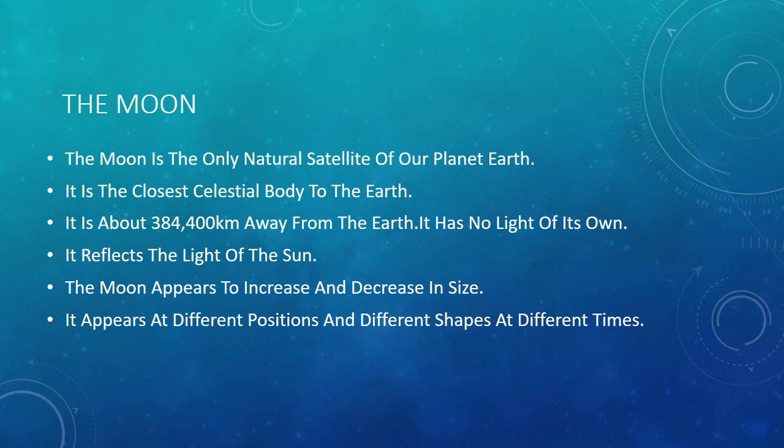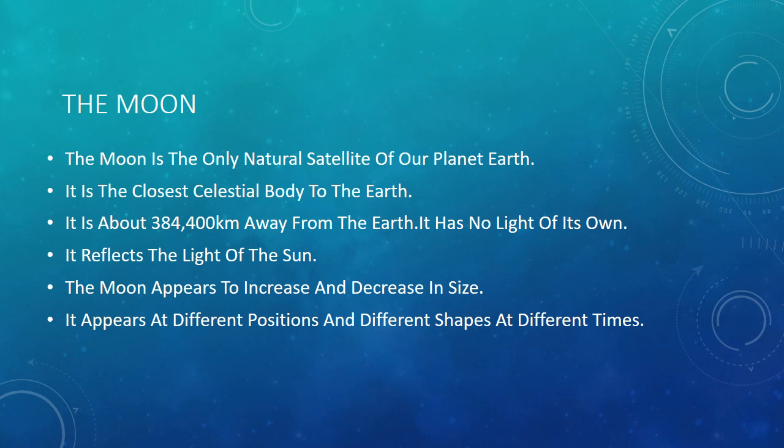The Moon is very hot in the day, that is 120 degrees Celsius, and very cold in the night, minus 120 degrees Celsius. Two American astronauts, Neil Armstrong and Edwin Aldrin, landed on the Moon. They explored the surface of the Moon.